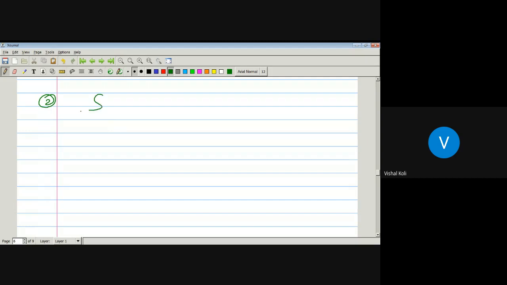Integration over the circle mod z equal to 1 of z into e to the power 1 upon z dz, which is equal to pi I. Prove that. Okay, solve this one.